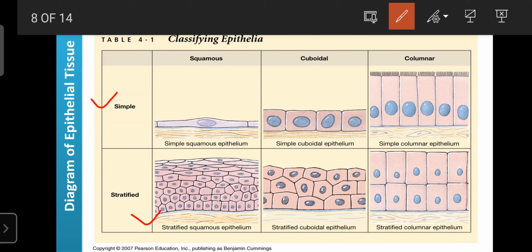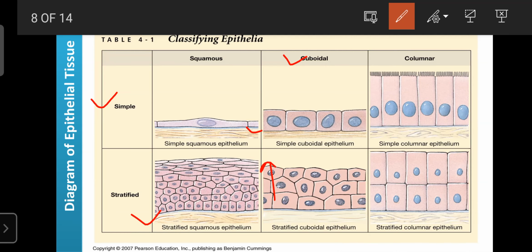Then cuboidal shaped cells are as tall as they are wide, and they are present in a single layer on the basement membrane, so they are known as simple cuboidal epithelium tissue. The same cells present in multiple layers are known as stratified cuboidal epithelium.